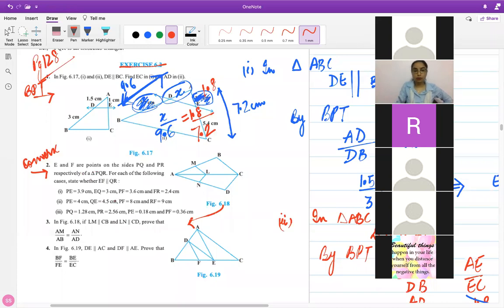You will have to draw the figure in each part actually. So we have a triangle PQR. The sides PQ and PR have 2 points E and F on them respectively. And the measures of the parts are given here. So you will need to draw the triangles accordingly, mark these. So let's just do this.